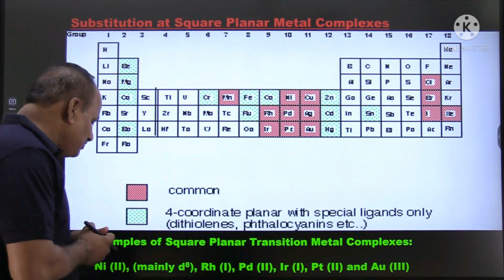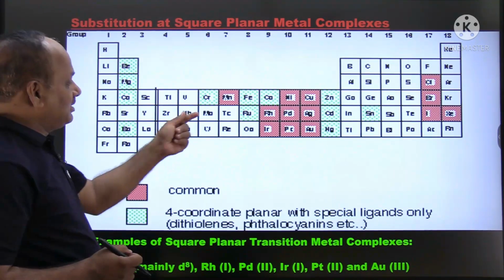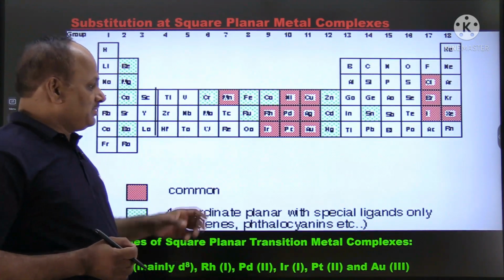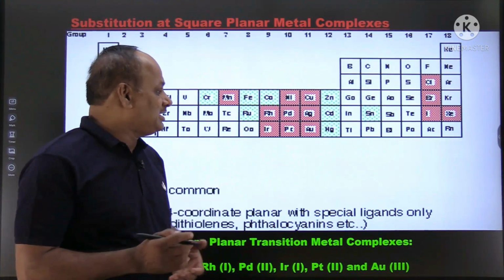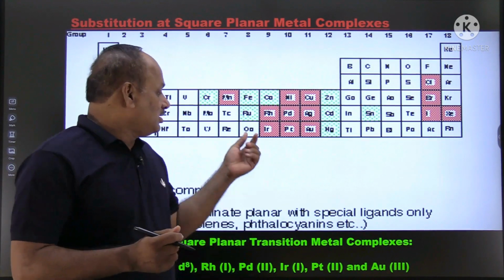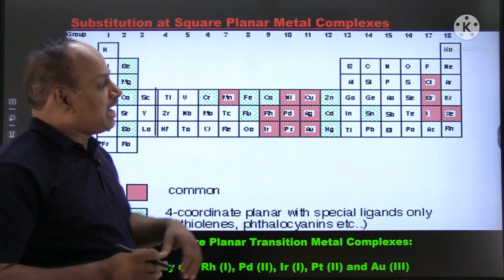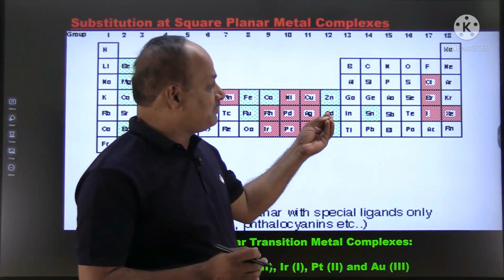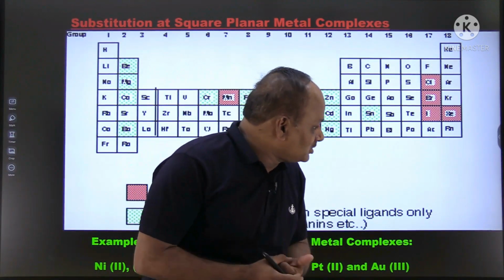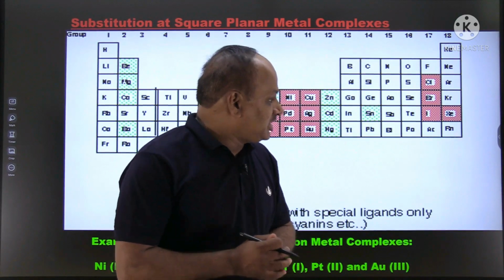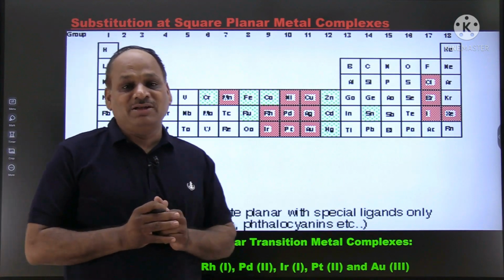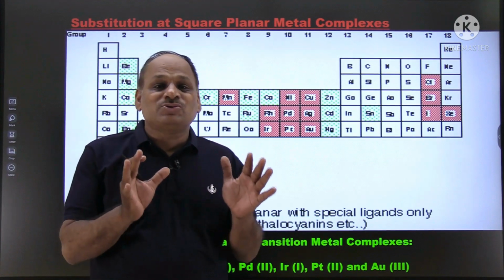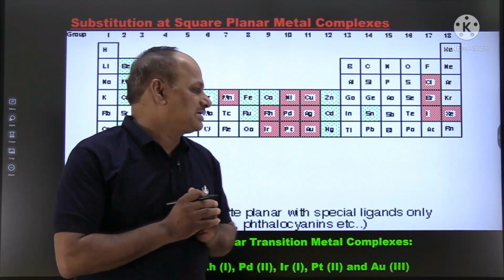Here you see that the red color shown here is manganese, nickel, copper, then rhodium, palladium, silver, iridium, platinum, gold, and also chlorine, bromine, iodine, and also xenon. These elements in the periodic table commonly show square planar complexes.